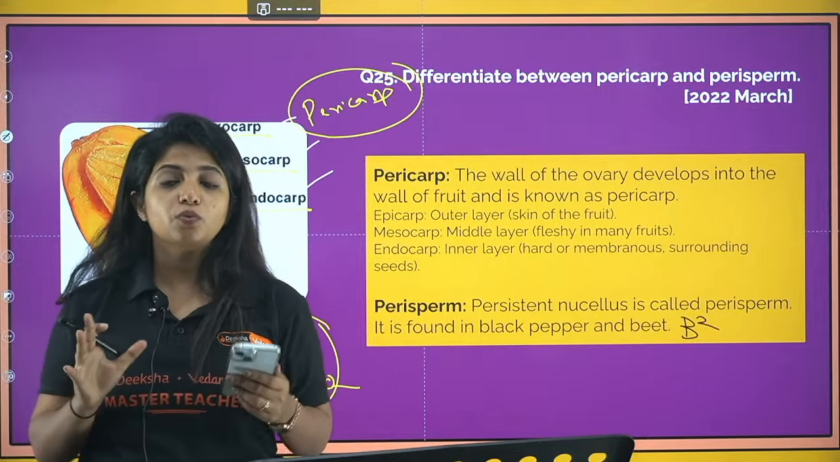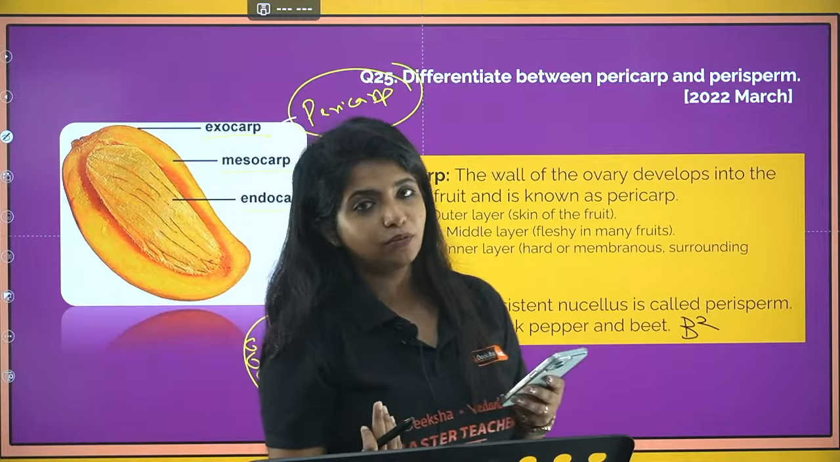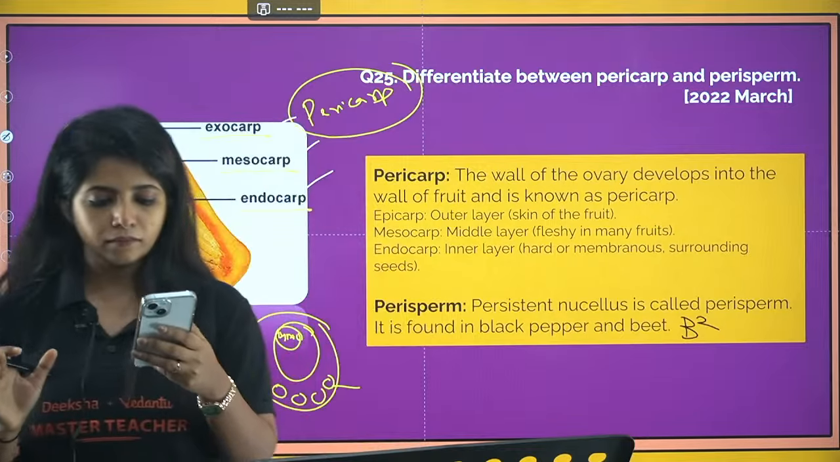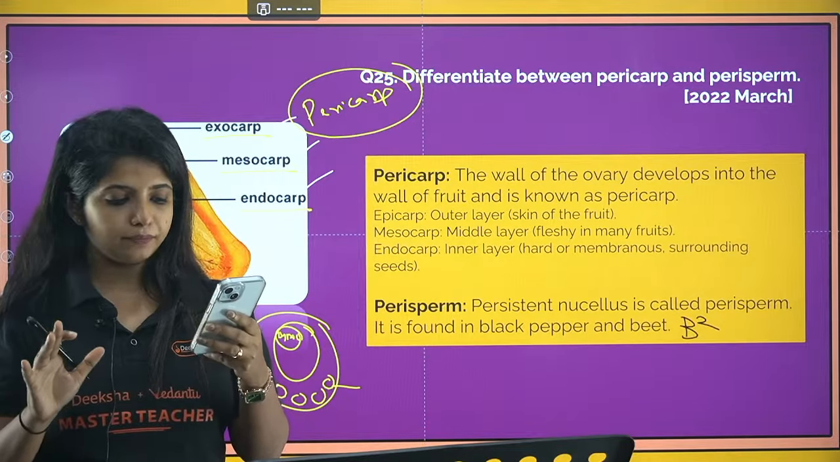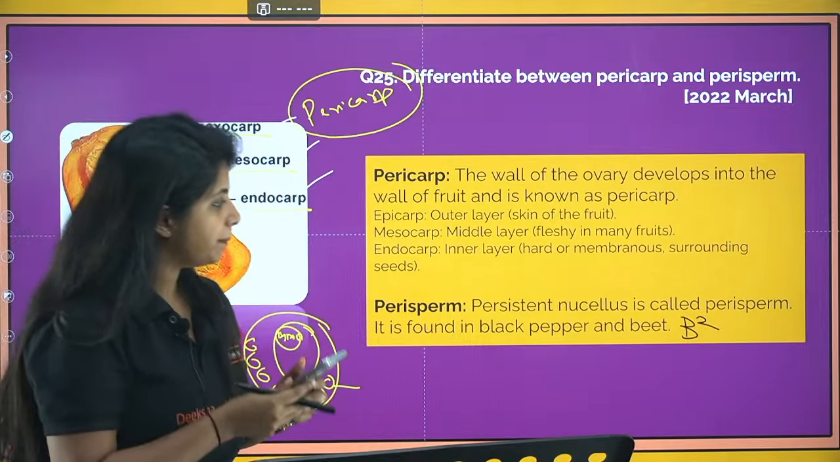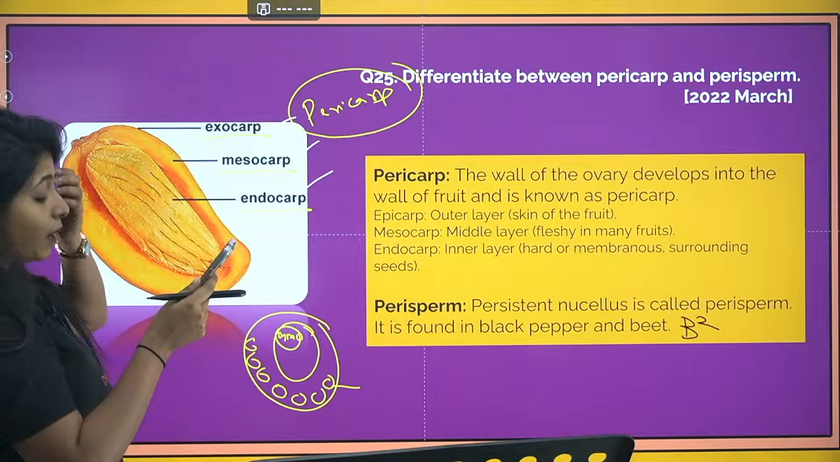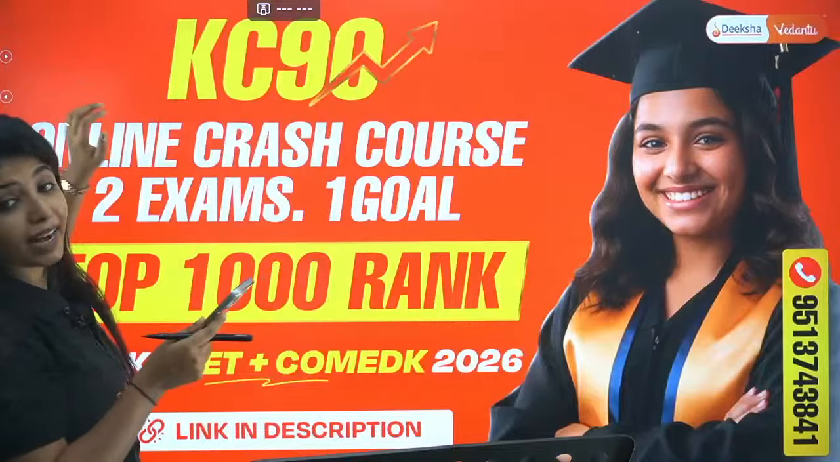And if at all you just want the questions and not the answers right over here, then there will be a separate video on it. Don't be worried. Okay, cool. So perisperm is there in black pepper and beet. No dear, it's Prakriti. In coconut you have endosperm.